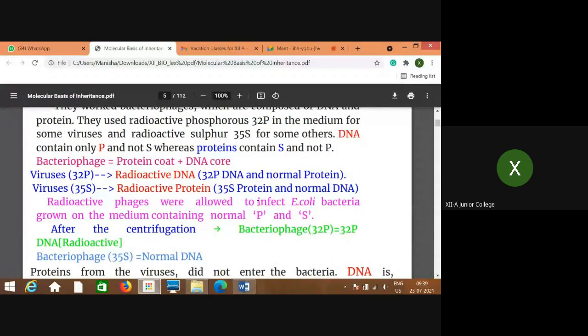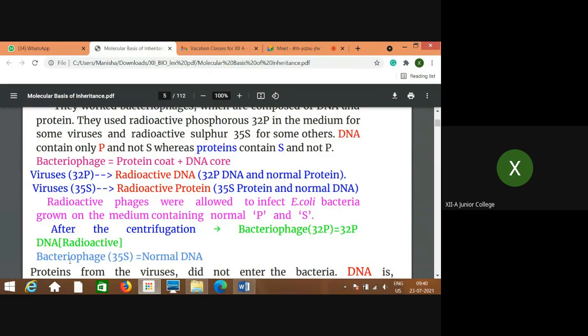Actually, E. coli growing on normal medium had its own normal DNA. But when radioactive DNA was observed, that means it has been transferred from the viruses. So only the DNA is transported or entered into E. coli. So the DNA is the genetic material.